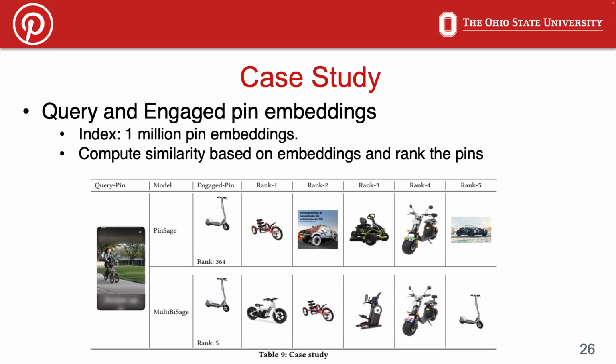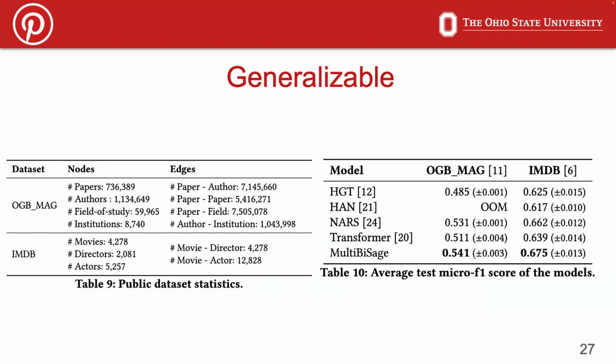Here we see that the query pin is a children's cycle. The engaged pin's rank for Pinsage is 364. Hence, we have a 0 recall at 10 score. While for multi-bisect edge, the engaged pin rank is 5. So we have a positive recall at 10 score. And we also observe that all of the recommendations, except one, given by multi-bisect edge seem reasonable. We would also like to note that multi-bisect edge is not specific to Pinterest and is generalizable to other datasets.